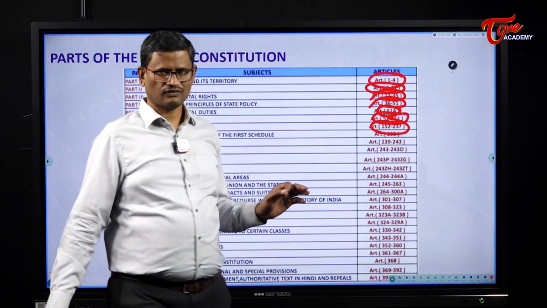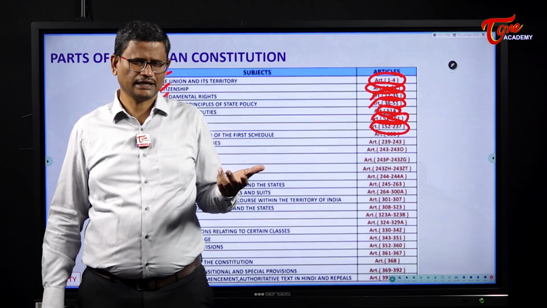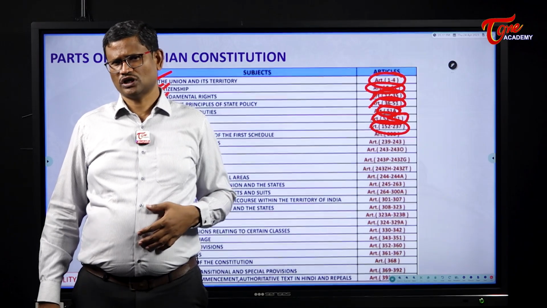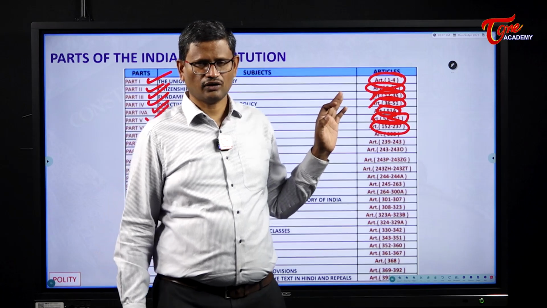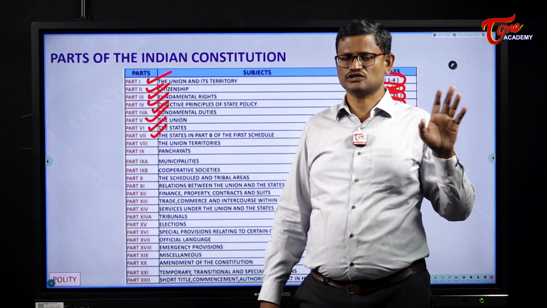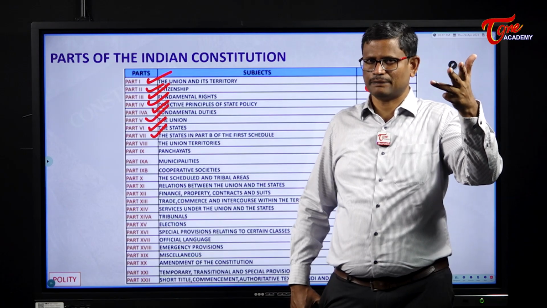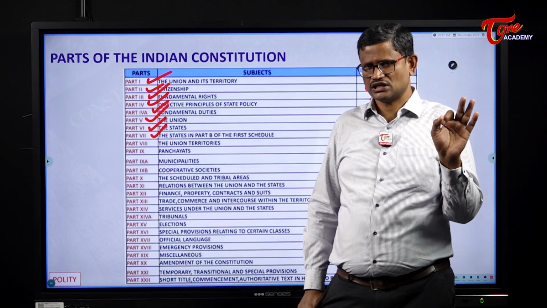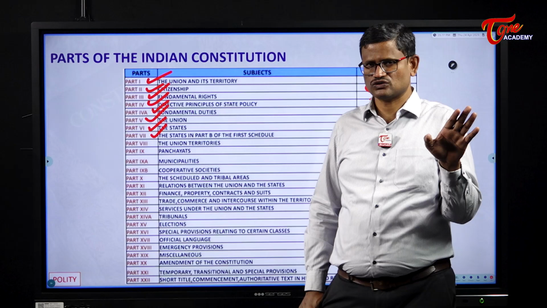Part 7 of the Indian Constitution is not there now. It was deleted through the 7th Constitutional Amendment Act. In the beginning, in the Constitution of India, we had a fourfold classification of states: Part A, Part B, Part C, Part D. On the recommendations of the first States Reorganization Commission, this fourfold classification of states was given up.